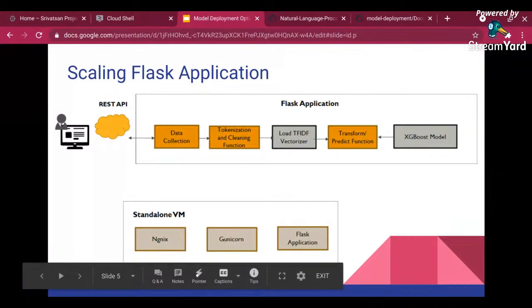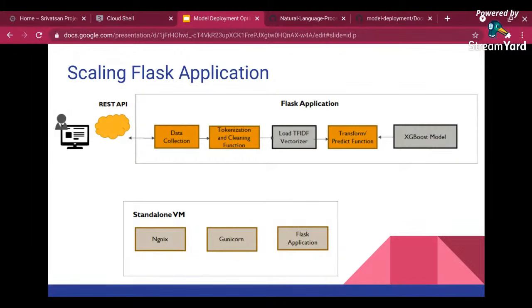Now, Flask and Gunicorn are a typical pattern. And again, this application can be anything. If you are comfortable with Django, go with that. If you are comfortable with Flask API, go with that. Anything, it's up to you. I'm just showing the Flask application because it is predominantly used.